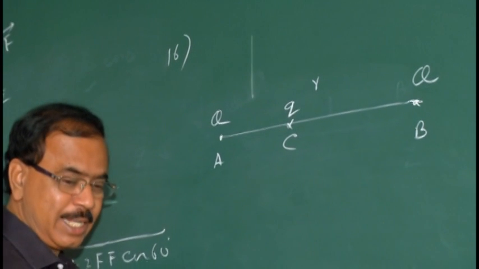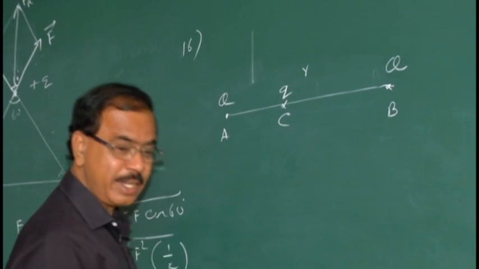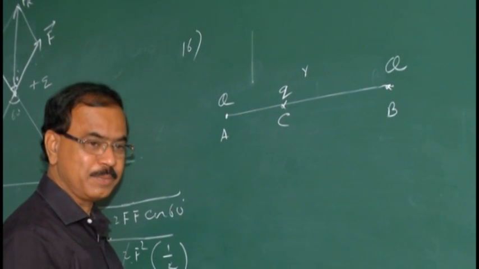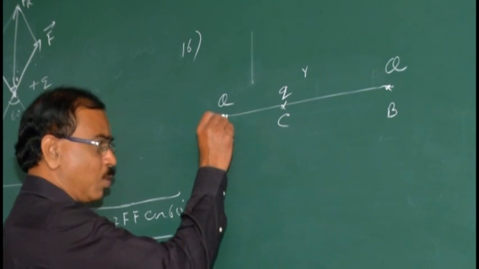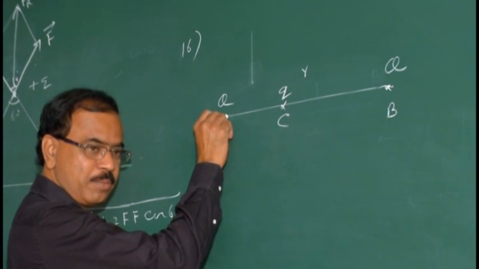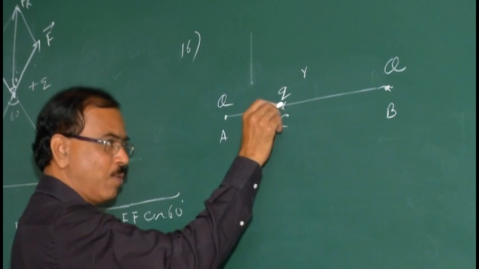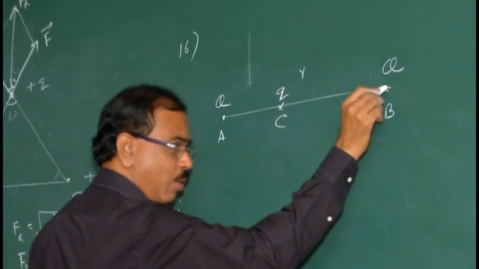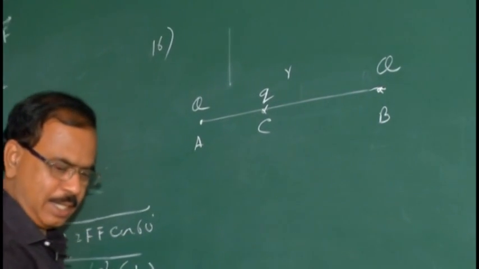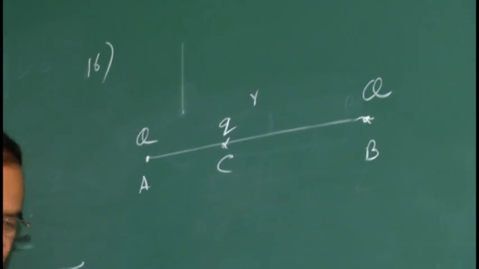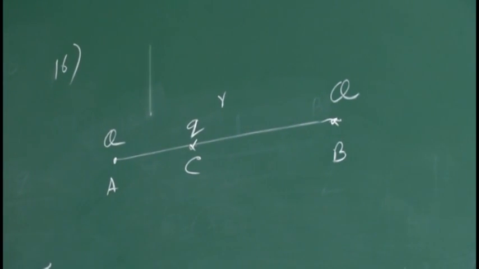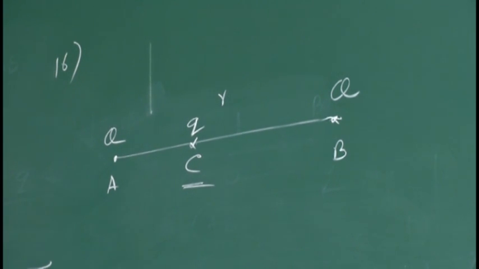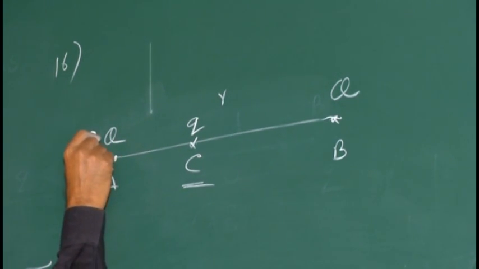The condition they gave is the important one: such that all three are in equilibrium. Two forces act, but it is at rest. It should not move; it should be at rest. All three are in equilibrium. First let us calculate for C. This is confirmed to be a positive charge.